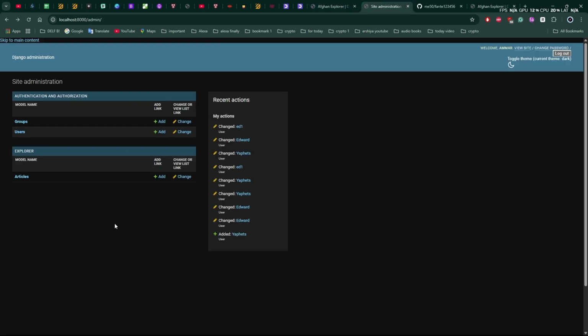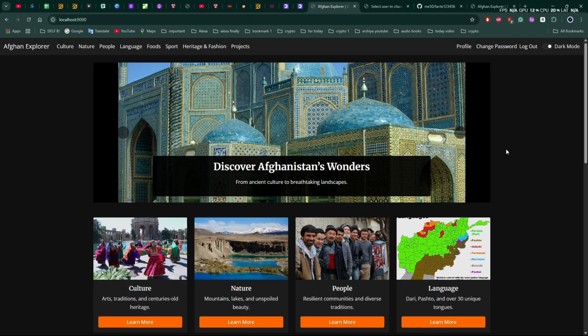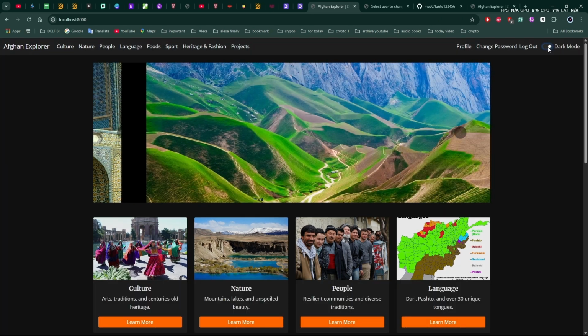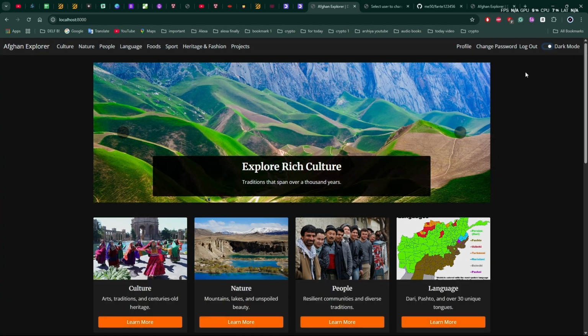Here is the admin page, so I can create or delete the comments or users, whatever, so also it's working, so it's great here. And this one is the main page. You can see that we have a toggle. You can put it on dark mode or light mode, but I prefer dark mode.